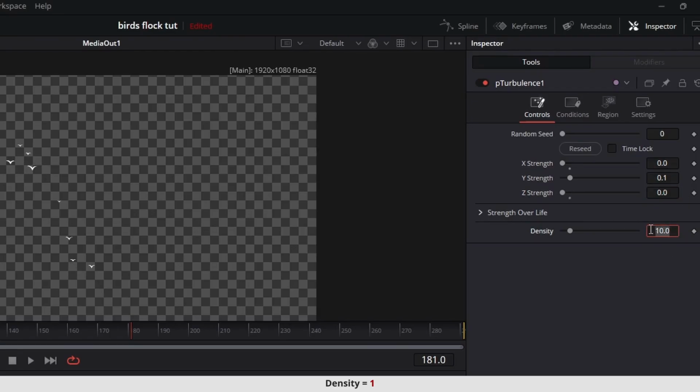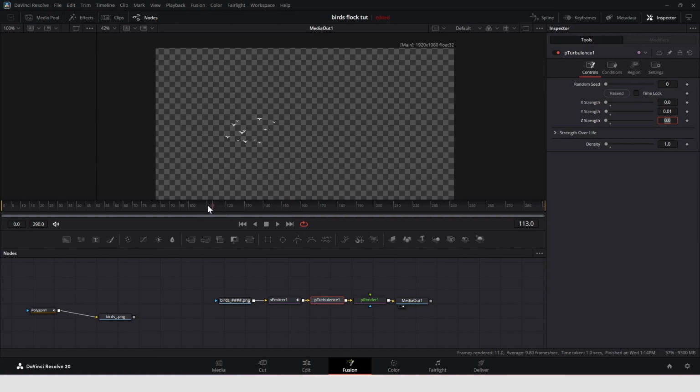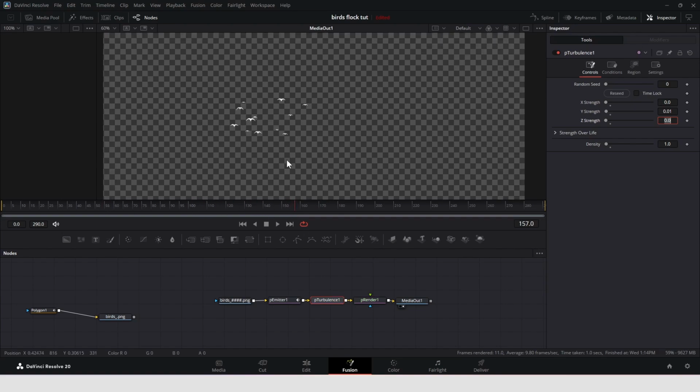And we'll tone down the density to 1. Lower value for Y. I will bump up the Y strength a bit, just to show clearly its effect on the animation. See how gradually the birds start flying off away from each other over time? Just going to set this back to how it was. Okay, just a tiny bit higher.